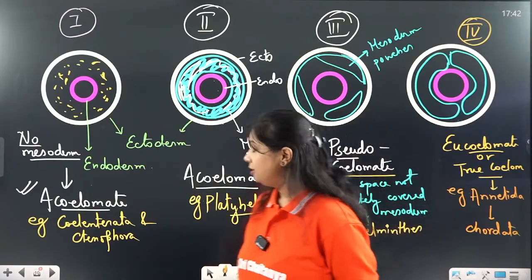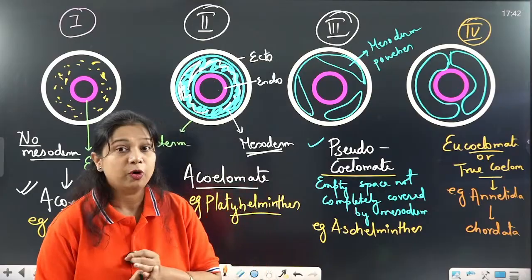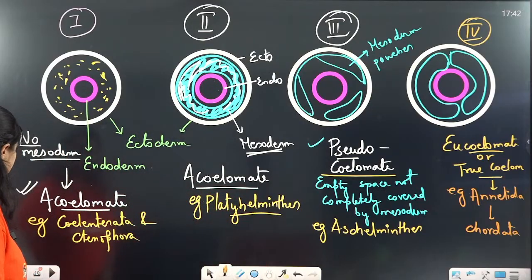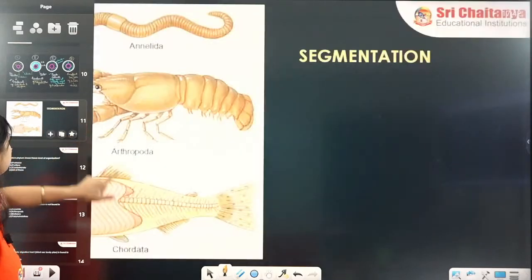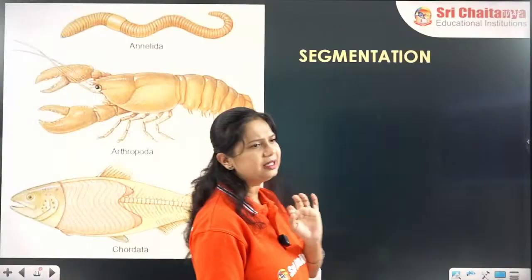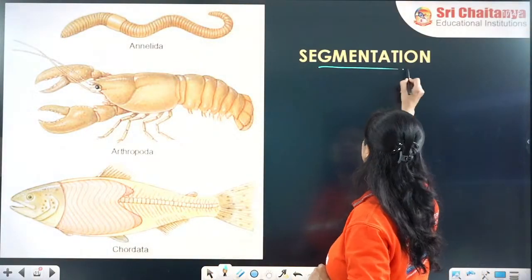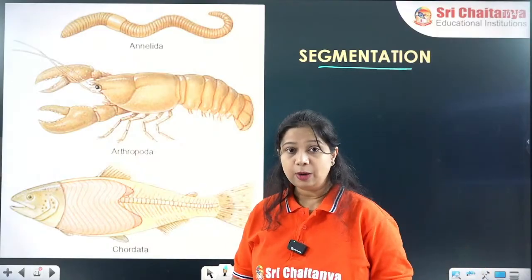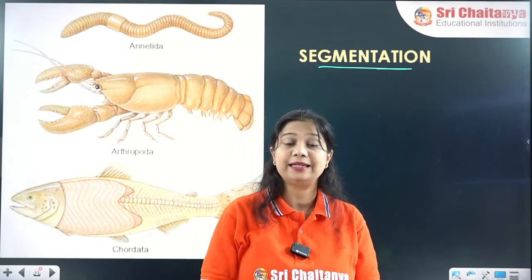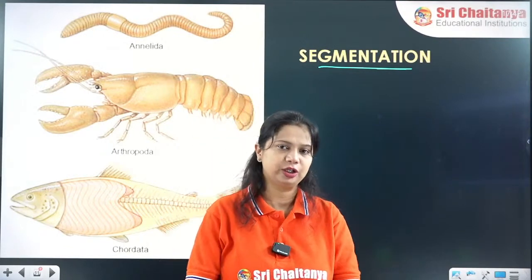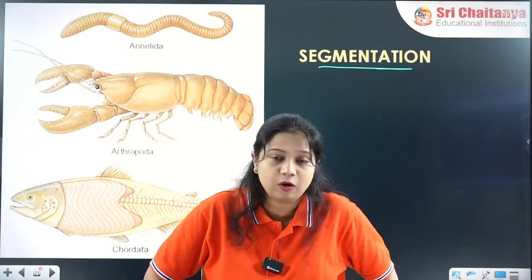So now here we have cleared about the body cavity, germ layers, and body form or the body plan. Let's go for some of the questions. Segmentation is there. We'll just discuss very little about the segmentation right now. What is segmentation? Segmentation means the body will be divided internally and externally both. How is the body divided internally and externally? It is very shocking to understand that the bodies are actually segmented or divided.